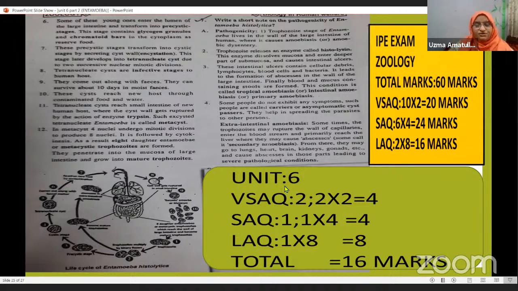Now from this unit, from the 6th unit, at least 2 very short questions will compulsorily be there, that is 2 into 2, 4 marks. And 1 short answer question definitely comes from this unit, so 4 marks. And 1 long answer question, that is LAQ, is compulsory there. So altogether 16 marks from this unit alone, out of 60.